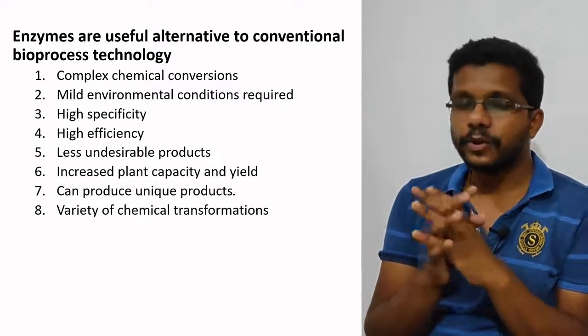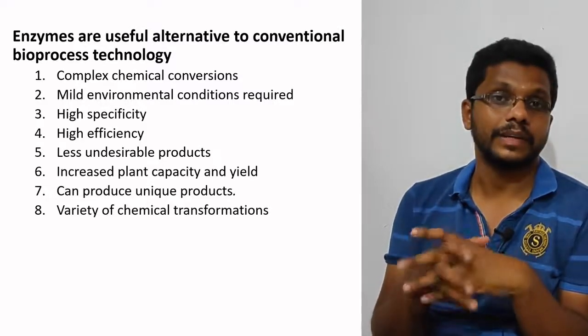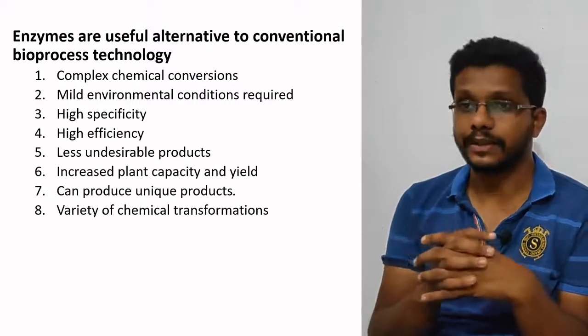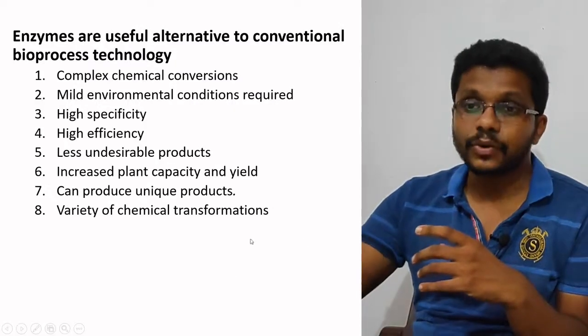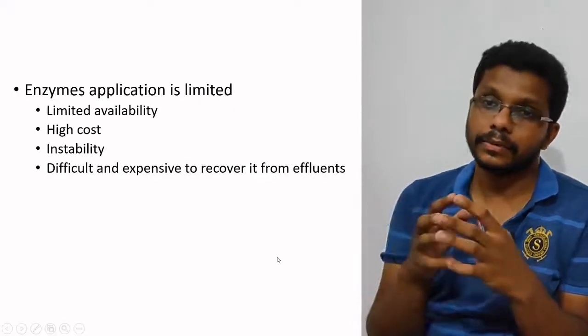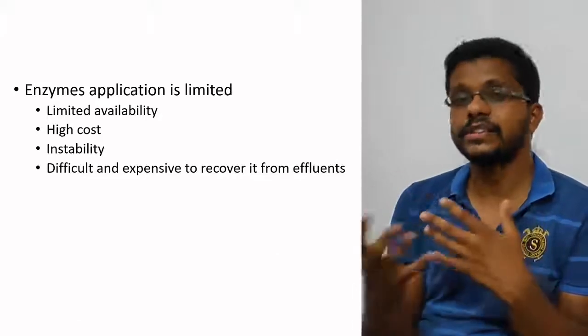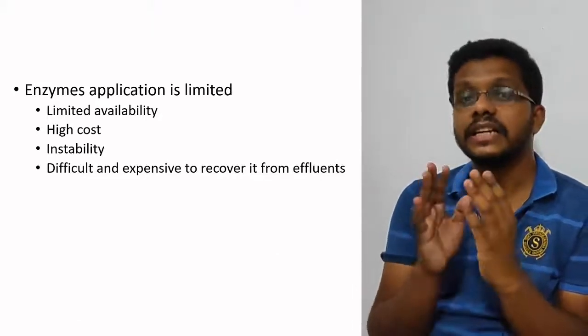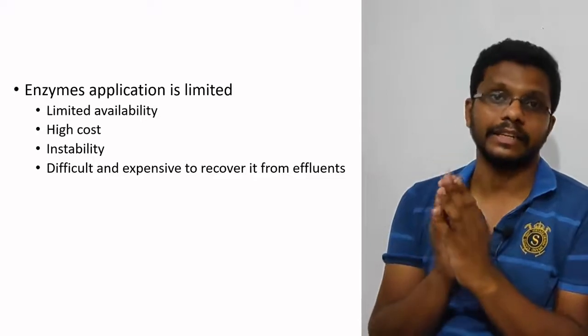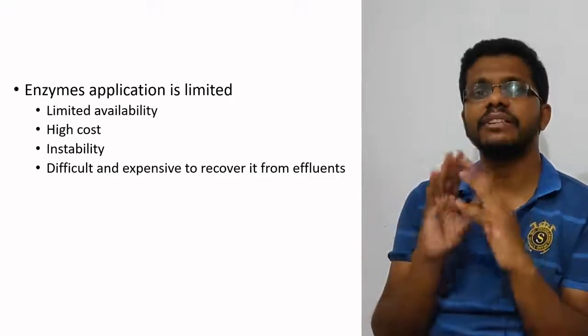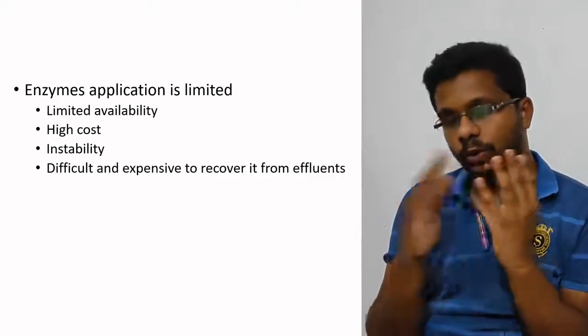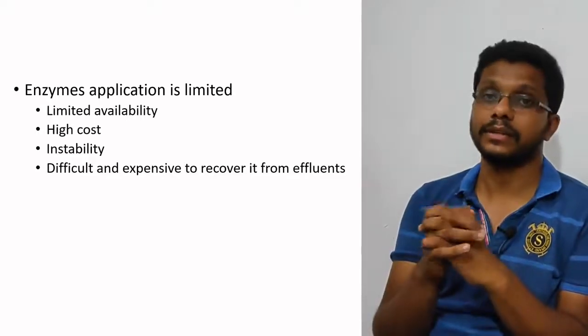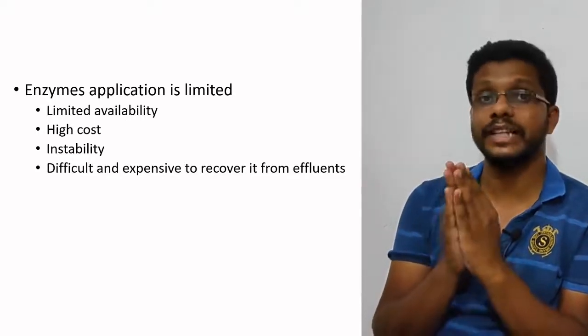But we are not using these enzymatic reactions that often. The hindrance for the application of enzymes is their limited availability. Even though enzymes are very specific, very efficient, and have a lot of good characteristics, enzyme use is limited because of limited availability.